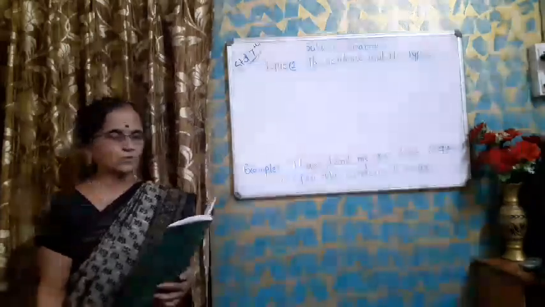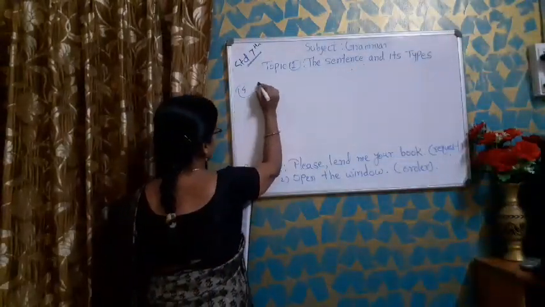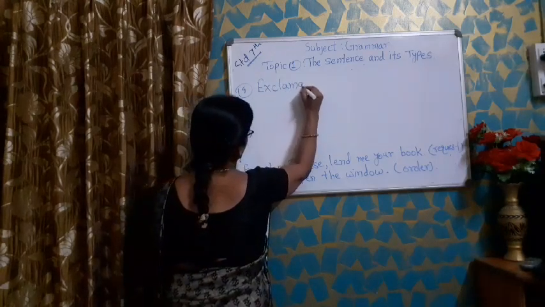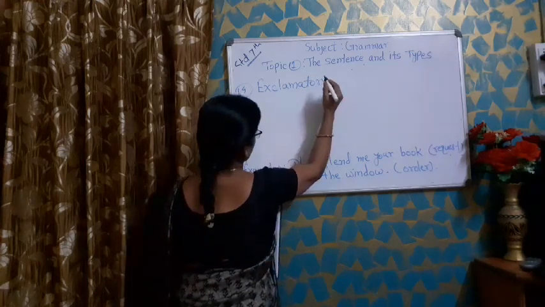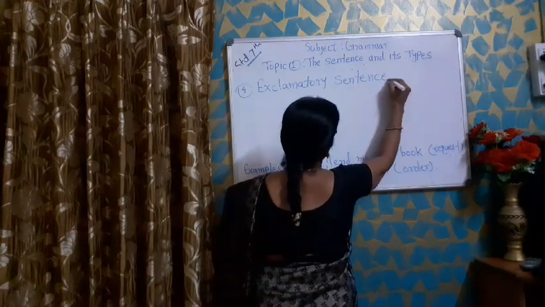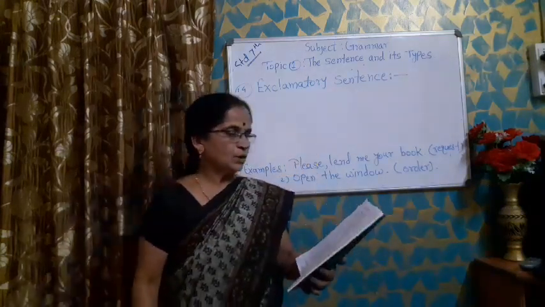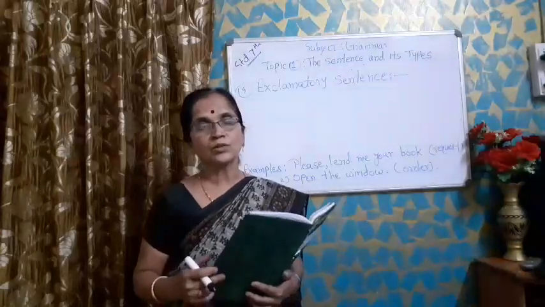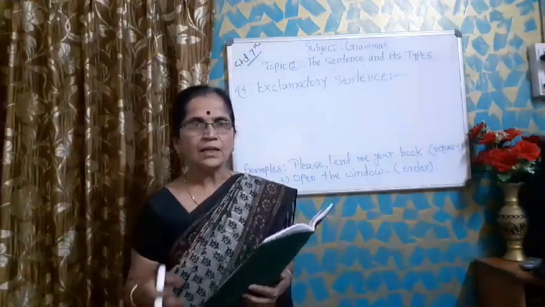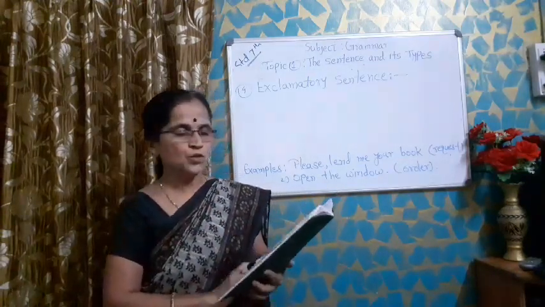Now, the fourth type of sentence is exclamatory sentence. These sentences are used to express or to denote strong feelings. It may be happiness, it may be sadness, anything else. For this, these sentences are used.